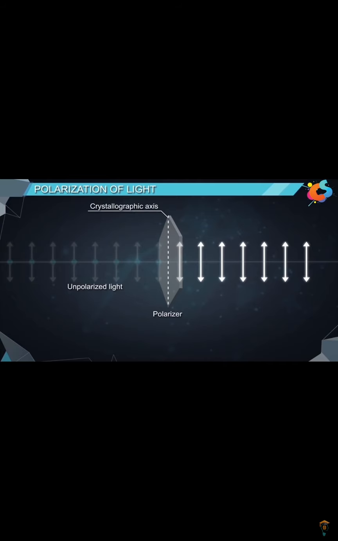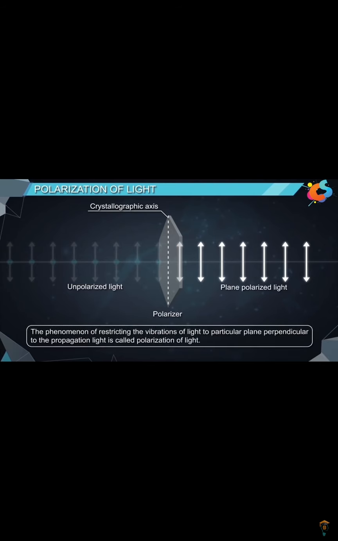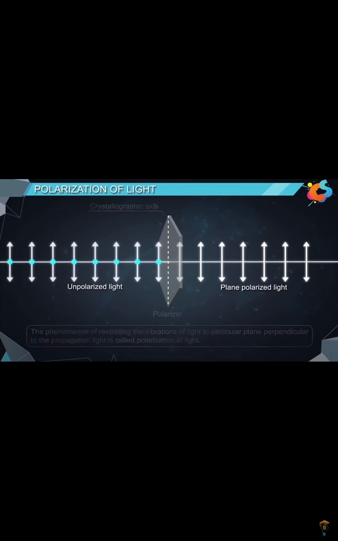Now, the emerging light is a plane polarized light. It contains vibrations in only one plane. The phenomenon of restricting the vibrations of light to a particular plane perpendicular to the propagation of light is called polarization of light. Now, let us learn about two important terms used in this topic.